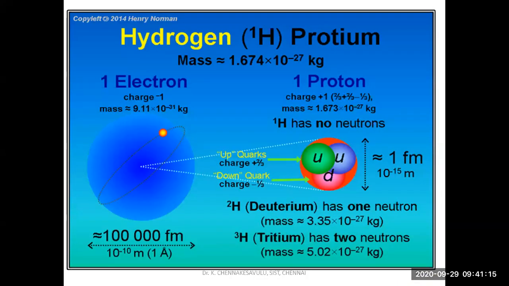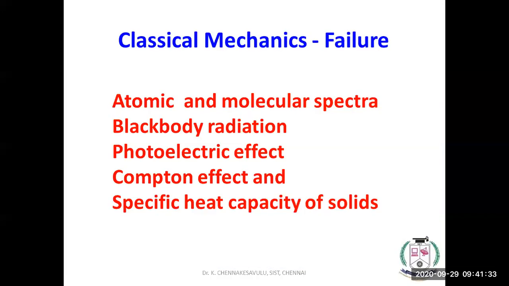And we know well electron, proton, and neutron. Protons and neutrons will be at the nucleus, and electrons will be in the outer orbit of the atom. If you apply these Newton laws for this, it will not satisfy the Newton law.